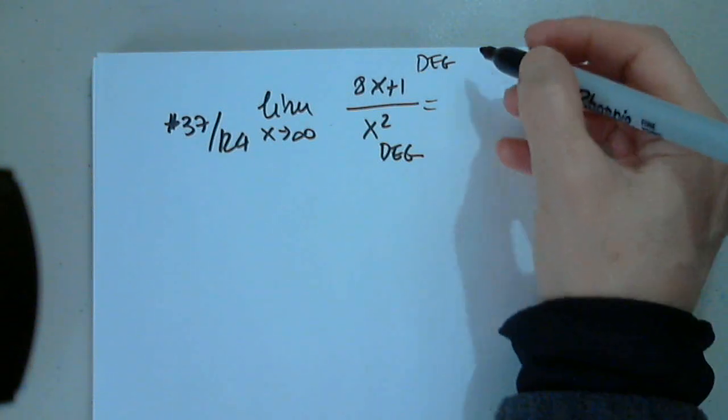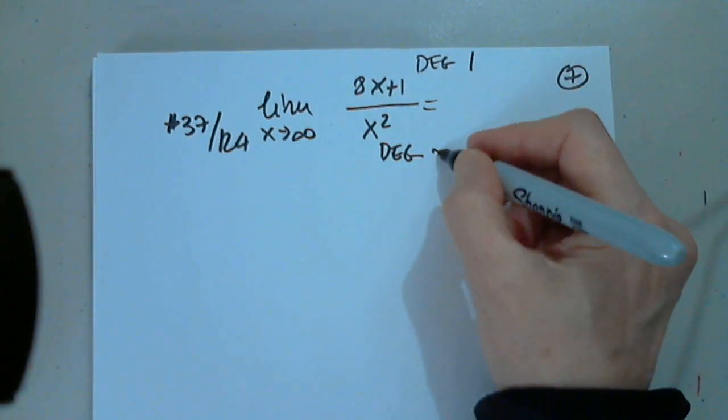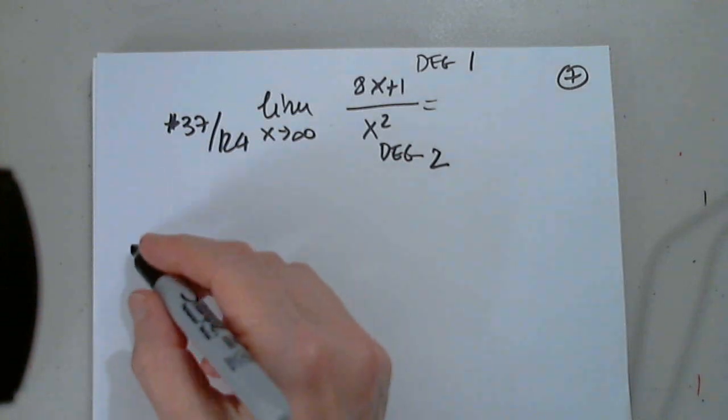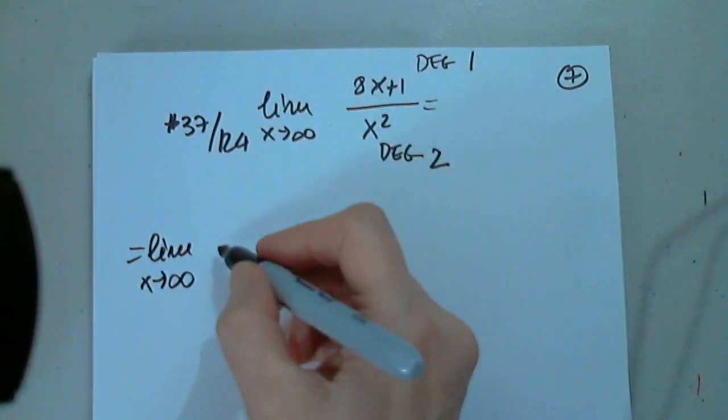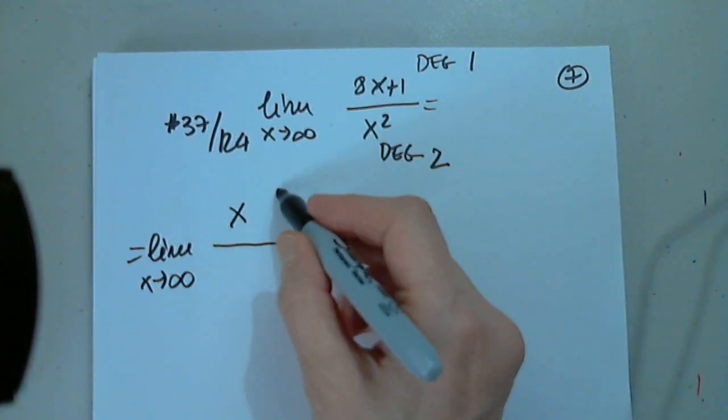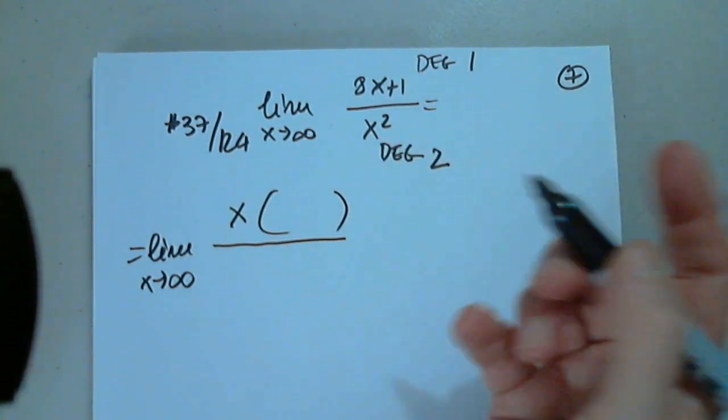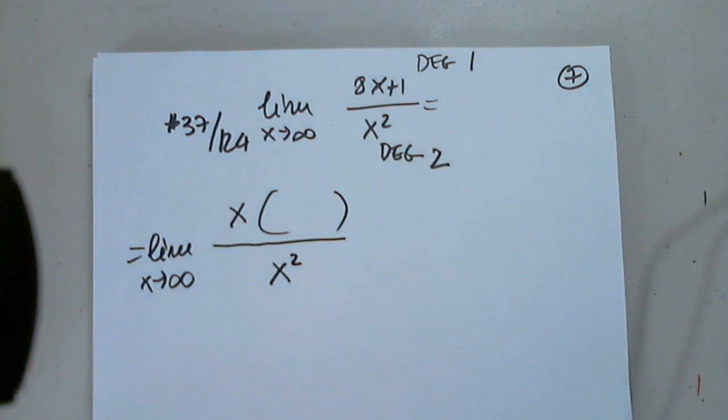In the numerator, the degree is 1. Excellent. The denominator is 2. Right. So the concept here, we have to be careful. Limit as x approaches infinity. I have to factor out the degree in the numerator. And the denominator, I don't have to do anything. This is it. A simple situation.